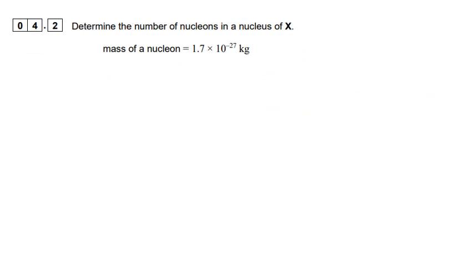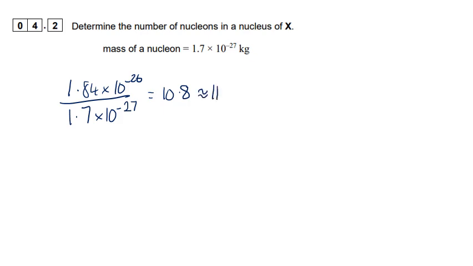4.2, determine the number of nucleons in the nucleus of X. So take that number that we just had, 1.84 times 10 to the minus 26, and divide that by the mass of a single nucleon, so that's a proton or a neutron. And if you do that, you get 10.8. Now you can't have a fractional number of nucleons, so let's just round that to the nearest number, so 11.